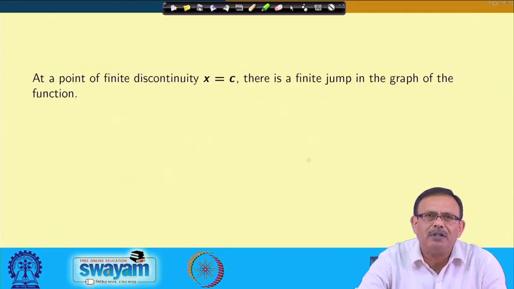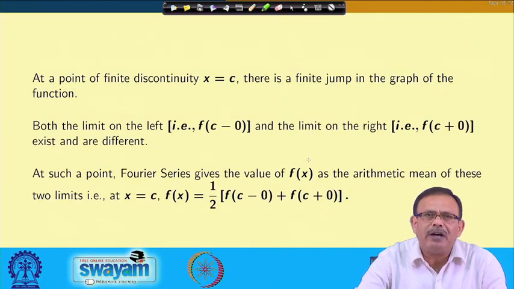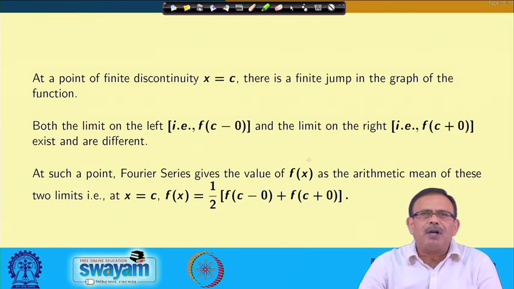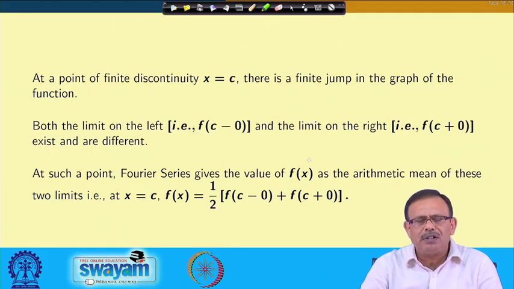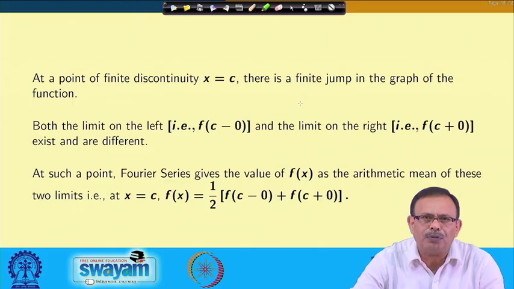Once I have defined this, then a finite discontinuity will be there at x equals 0, since there will be a jump, and in this case the value of f x will be half of f of c minus 0 plus f of c plus 0. Sometimes we call this Dirichlet's condition also.